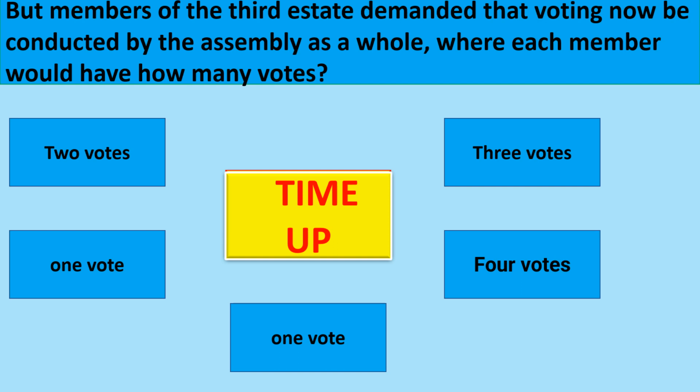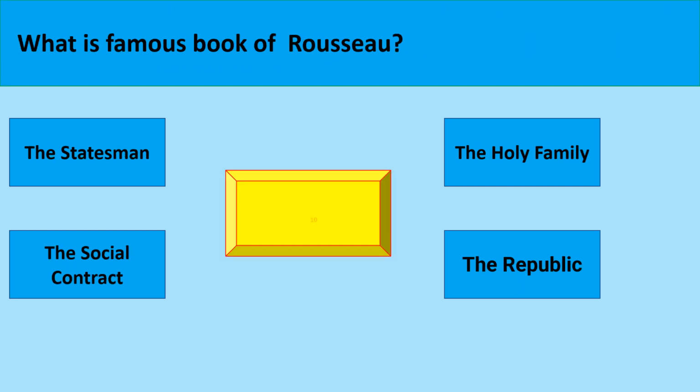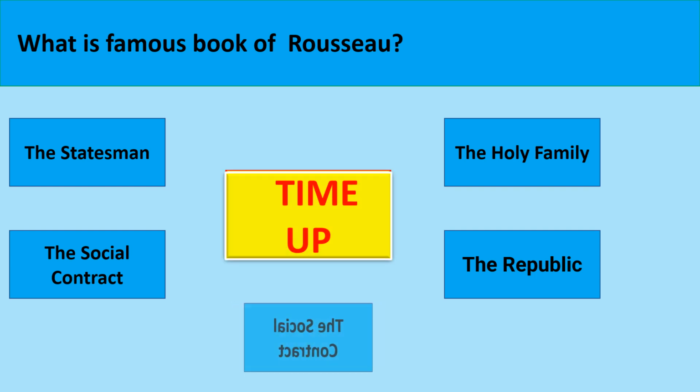One vote. What is the famous book of Rousseau? The Social Contract.